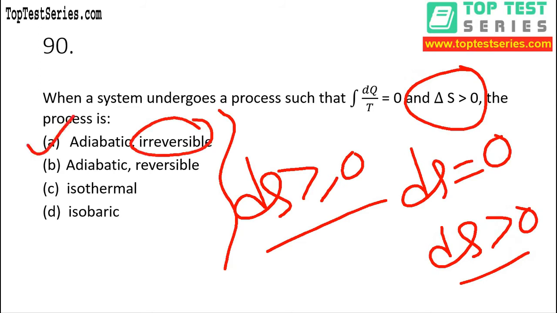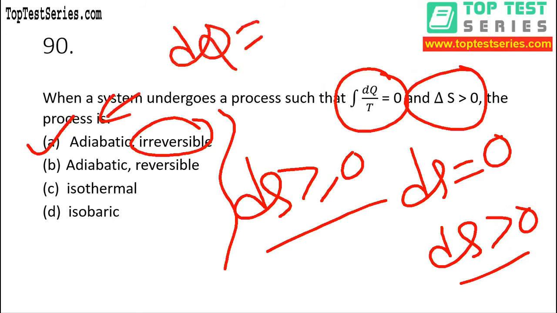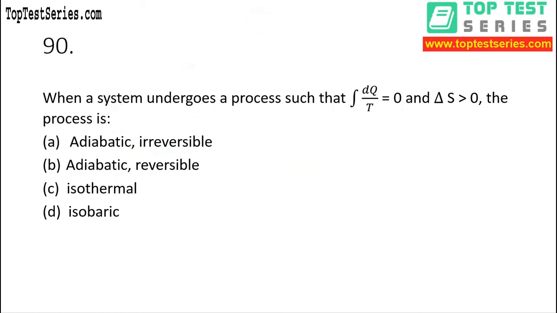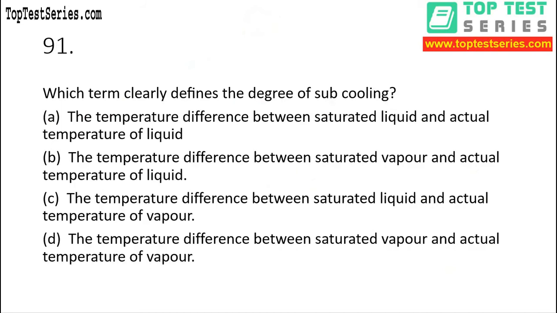Now solve another one. The integral of dQ by T is equal to 0. Now in case of adiabatic, what will happen? dQ is equal to 0, because there is no heat change. Therefore the option confirming this is the correct answer for this question.